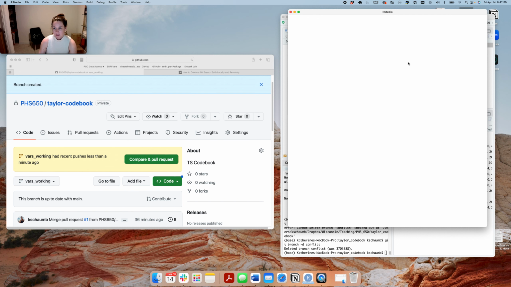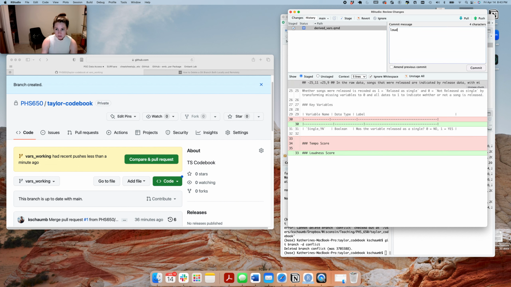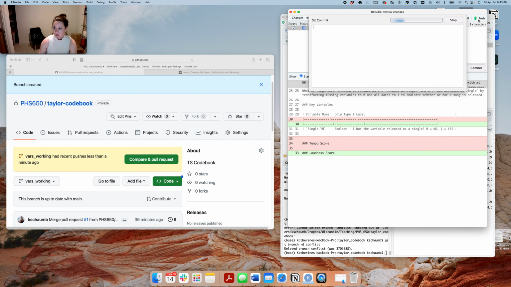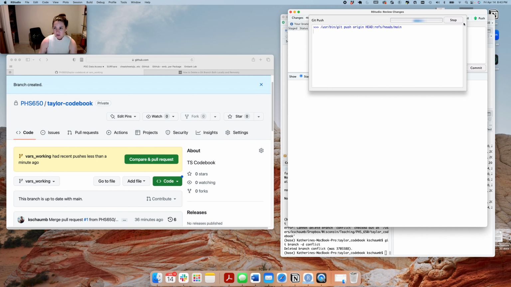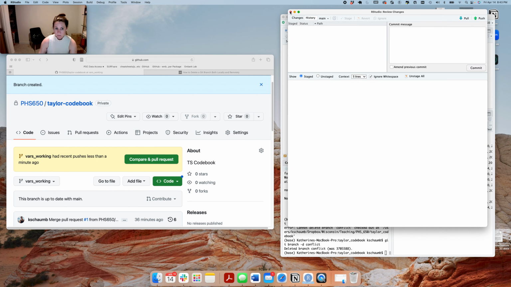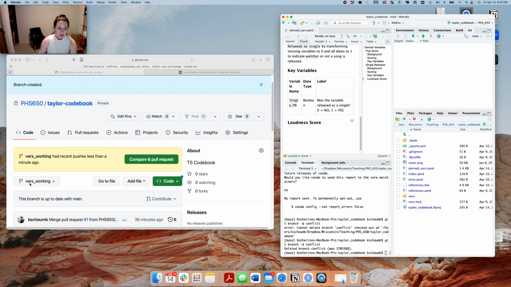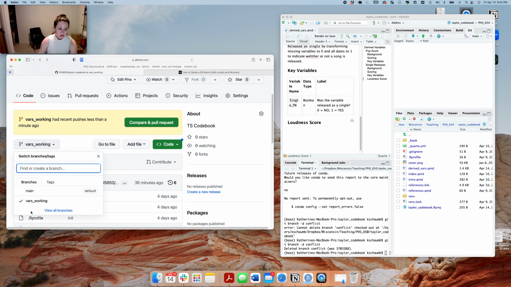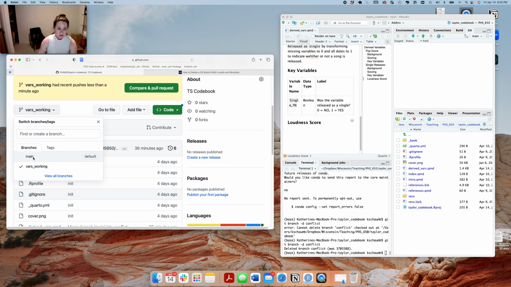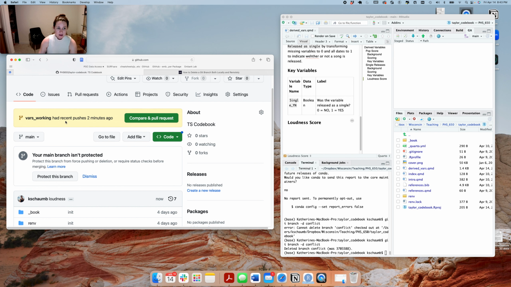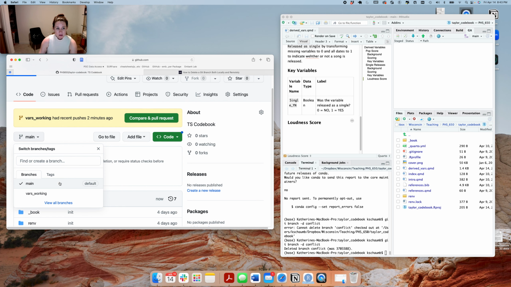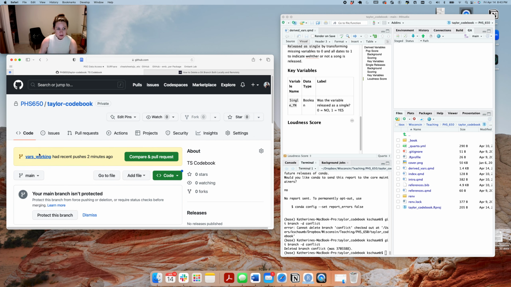Stage. Let me go ahead and commit. And push. So now the main branch has just had a recent push, okay? And it says that the variables working branch also had a recent push. So now let's compare and see how the pull request goes.